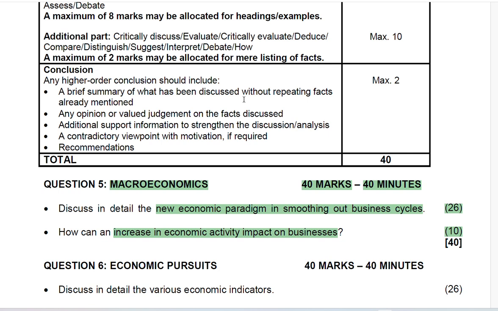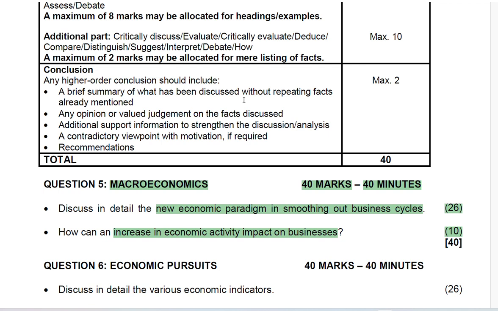If you haven't seen the previous video, please take an opportunity and go look at it. Our previous video covers the first part, which obviously was the policies. So we're looking at fiscal policy as well as monetary policy. Please start with the previous video before you start looking at this one, and the reason for doing that is to ensure that you get the full benefit of this question,